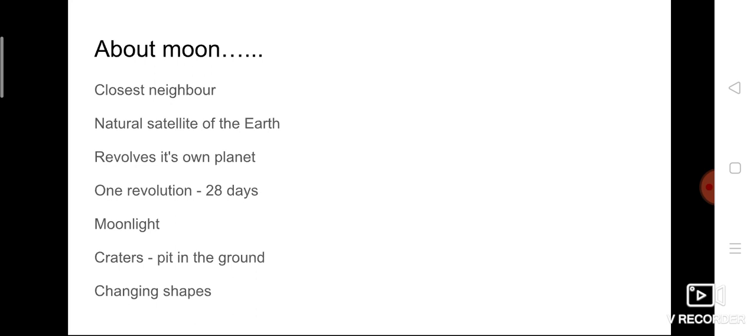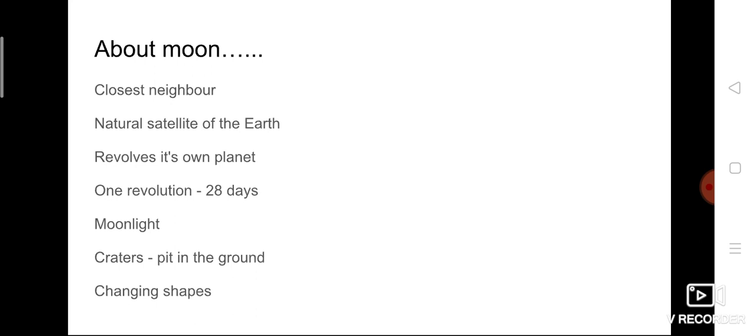The moon is the closest neighbor of the earth. We people are living on our planet Earth. From the earth, we can see some planets like Venus, Saturn and others with our naked eye. Other than that, the moon is the very closest object present in the sky near to the earth. So it is the closest neighbor of the earth in the sky.